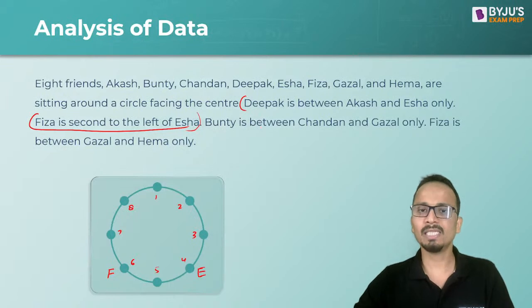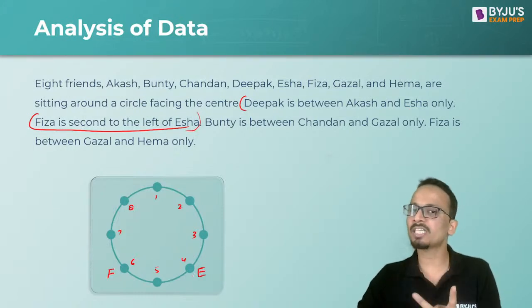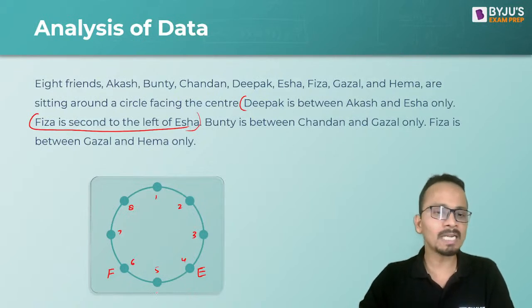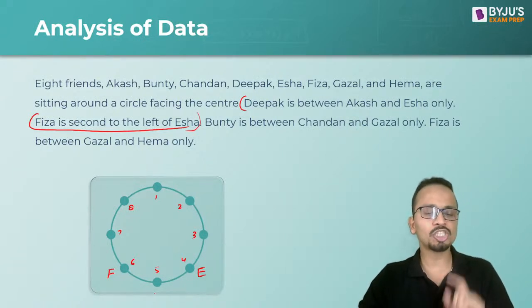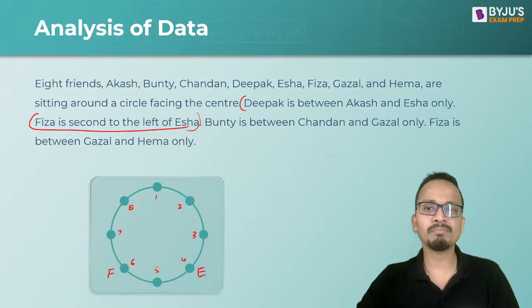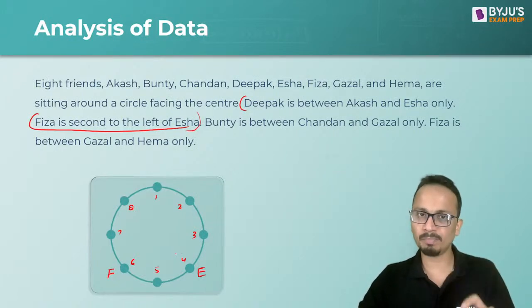Now Deepak is between Akash and Isha. So between Isha and Akash, only Deepak should be there. So Deepak cannot sit at chair number 5. At which chair number will Deepak sit? Since Deepak is sitting between Akash and Isha, tell me the chair number for Deepak and then tell me the chair number for Akash.